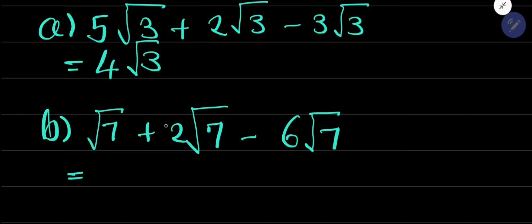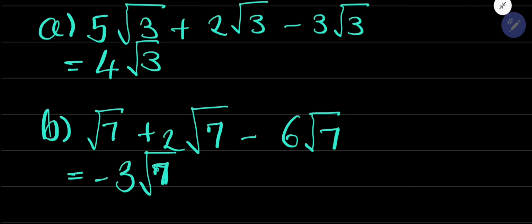If you add 1 and 2 of these, they are going to be 3. Then once you have 3 of them and you subtract 6, you are owing them 3 of them. So this minus simply shows that you owe them 3 root 7. Or you can just press your calculator and you will get this.